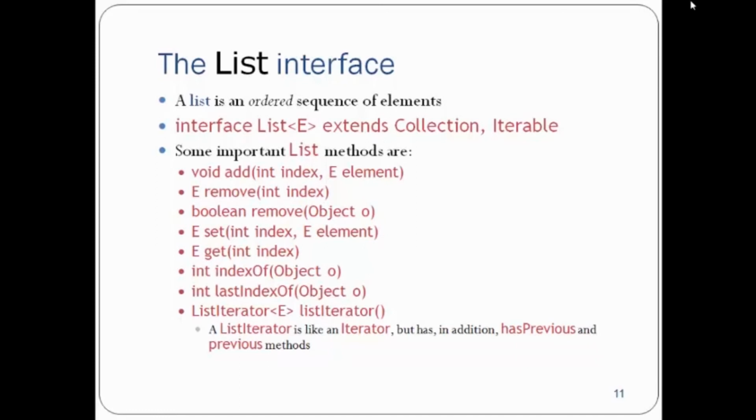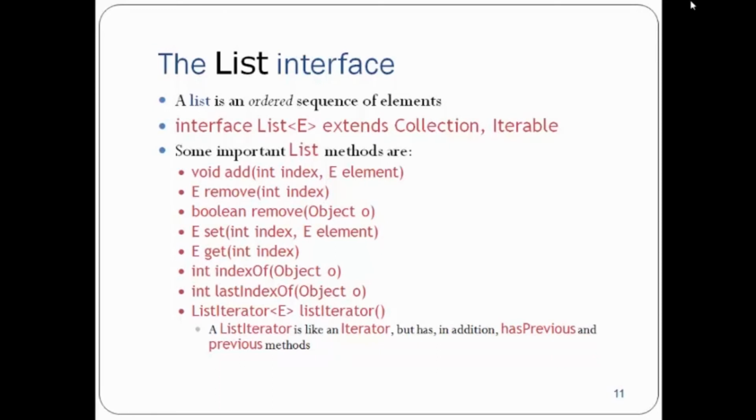Okay. Then we have set, which takes an int and an element. The set method sets your element at a particular index in the list. Similarly, the get method gets the element from that particular index. Then we have int indexOf. This method takes your object O and gives the index of that object. Then we have lastIndexOf, which gives you the index of the last occurrence of the object. If that object is there multiple times, it gives the last time this object has occurred.